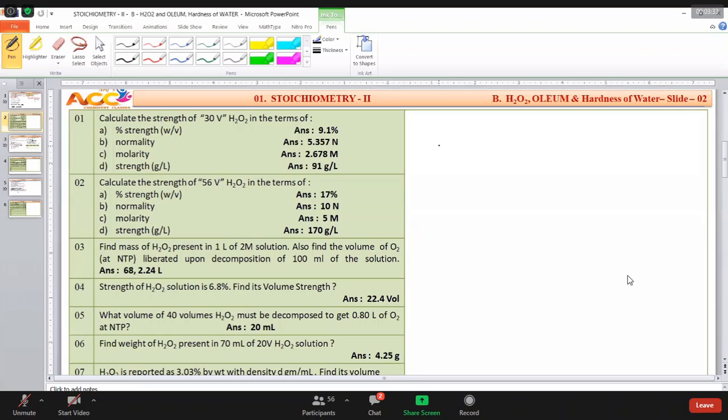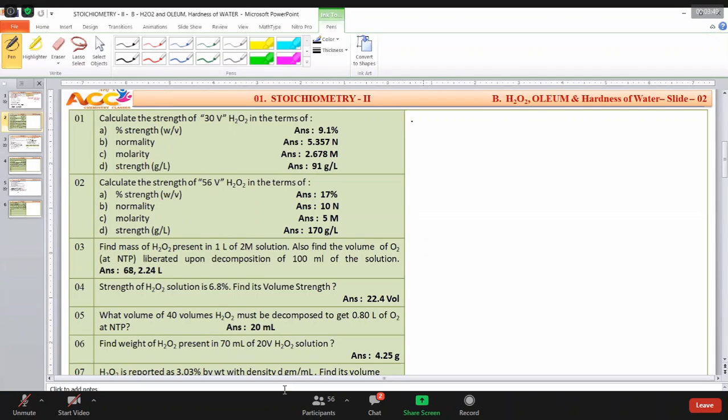Question number 4. Strength of H2O2 solution is 6.8%. Find volume strength. Now, this is a strength and he's asking volume strength. So you have to understand the meaning of strength.